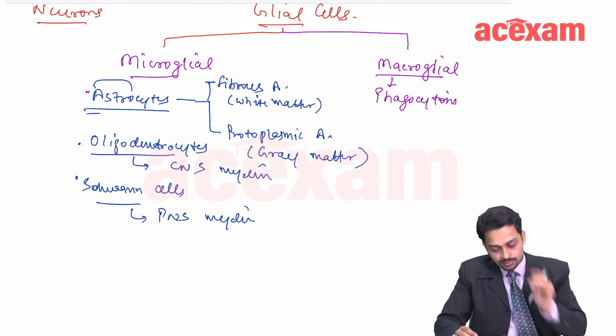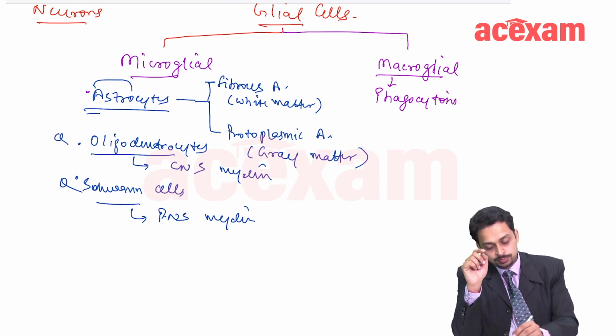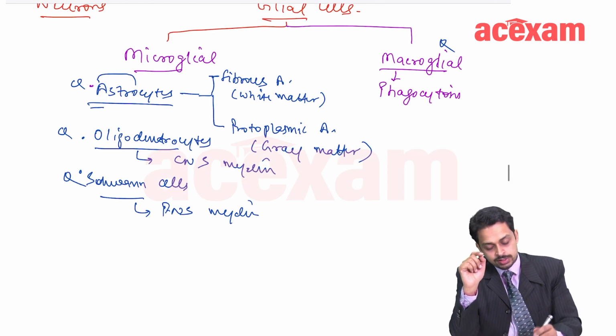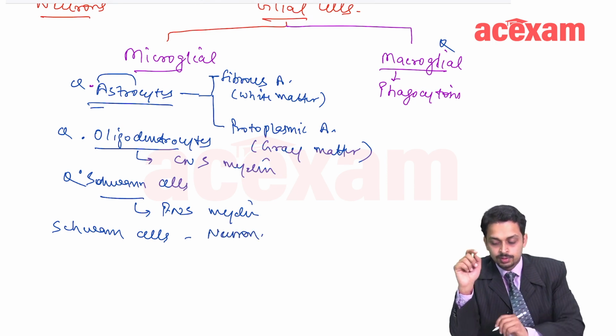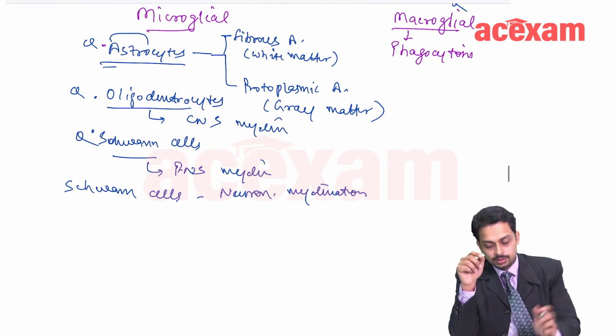Now, another important MCQ. The types of astrocytes are an MCQ. Macroglia are phagocytic cells, this is an MCQ. Another MCQ is the ratio of Schwann cells to neuron in peripheral myelination, which is 1:1.